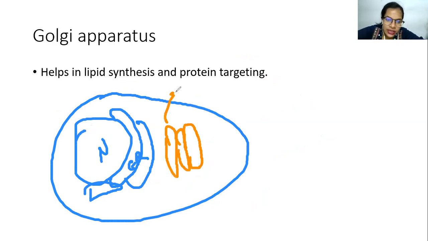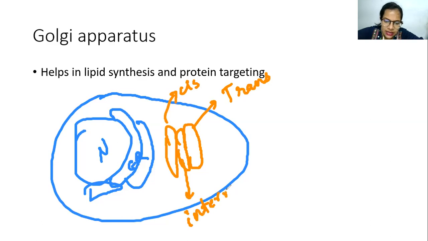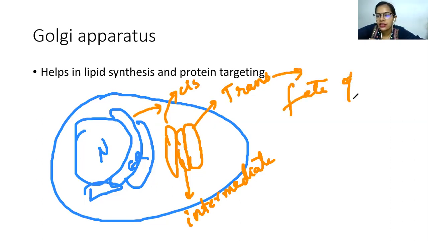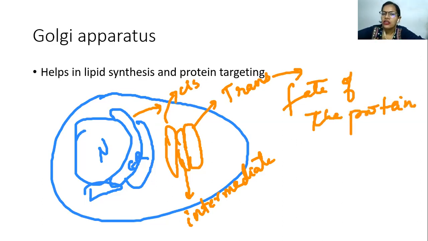Now, this portion of Golgi apparatus is called cis, and this portion is called the trans. Okay, and in between you have got the intermediate. As the name suggests, it is present in between. So what you have to understand over here? Whatever protein you get from ER goes to the cis. It is where you analyze where the parcel should go, right? And then it reaches the intermediate and trans, and from here the fate of the protein or lipids is decided. So it is also applicable to lipids. So this is the function of Golgi apparatus. I hope this is clear.